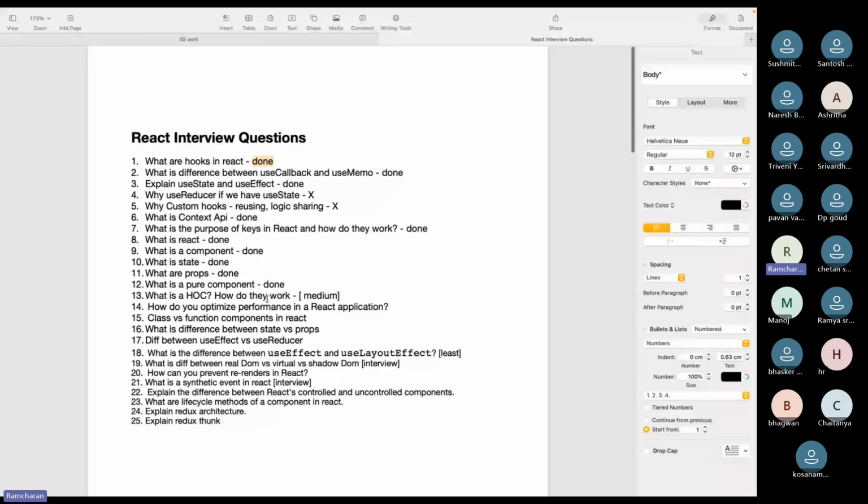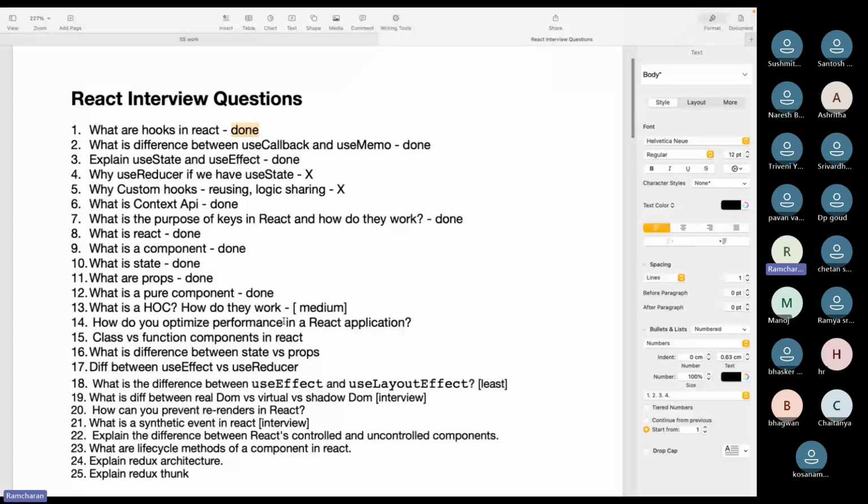Let us go even before jumping into Redux. Let's see, what are hooks in React? We all know, right? Hooks are functions that hook into React features.